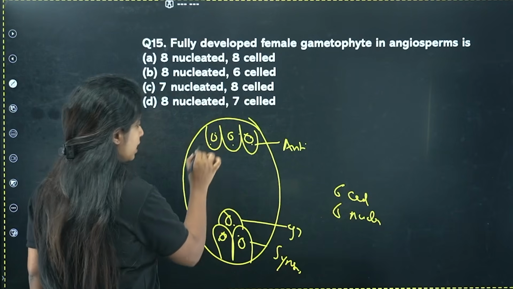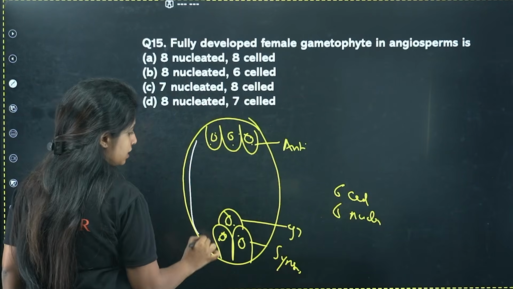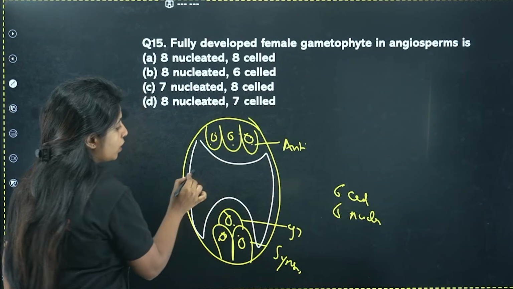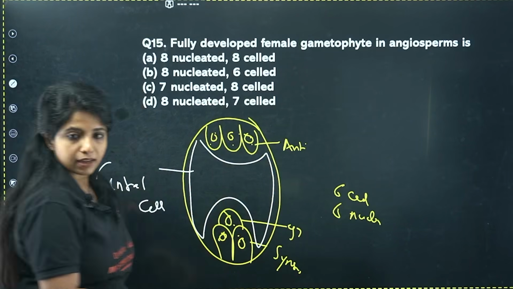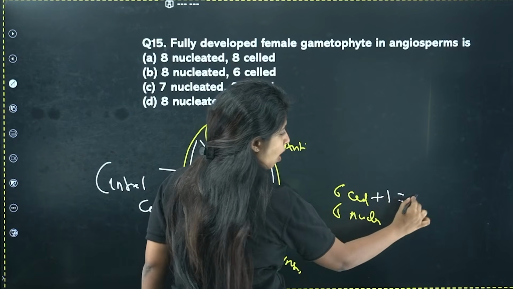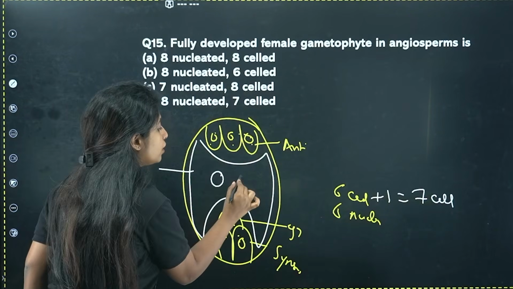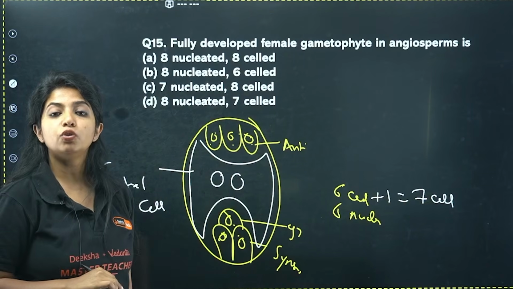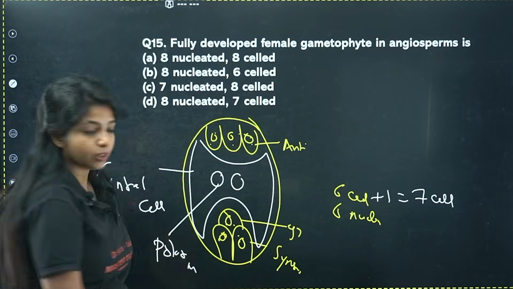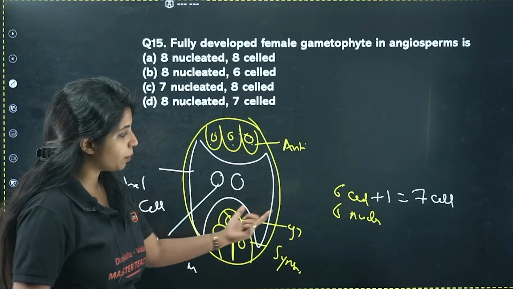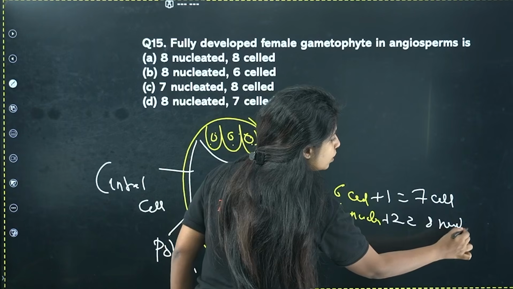Done. Now what? There is a very big cell present over here. This very big space that you see is nothing but a very big cell. What do you call this cell? The central cell. So basically one more cell I'm adding. Now how many cells do you have? You have 7 cells. The central cell will be having 2 nuclei. What do you call them? You call them the polar nuclei, right? So if you talk about the nuclei, I have to add 2 of them. So 7 cells are there, but 8 nuclei will be there.